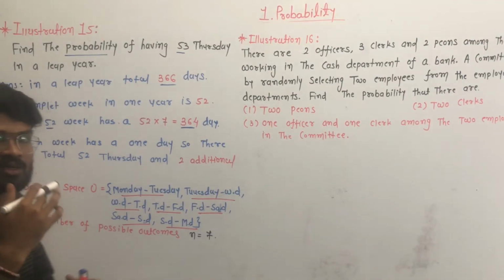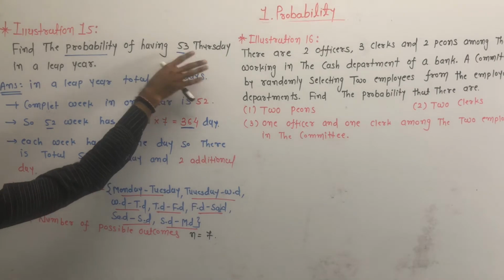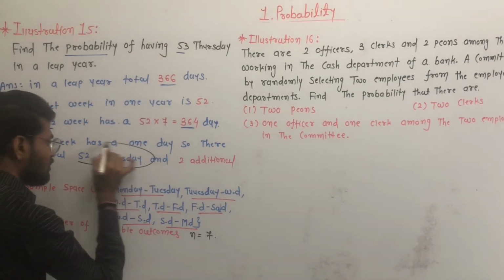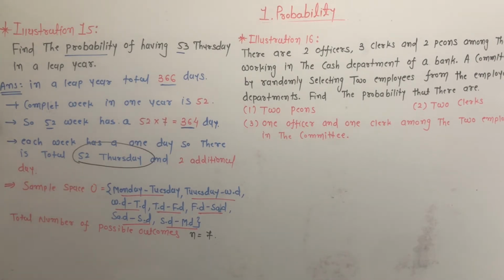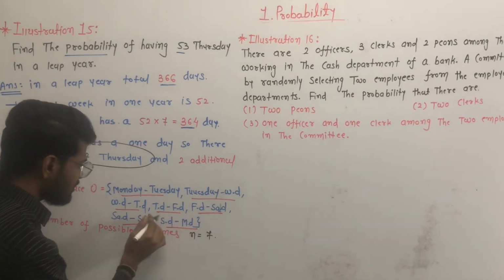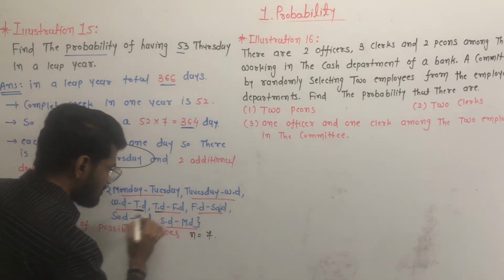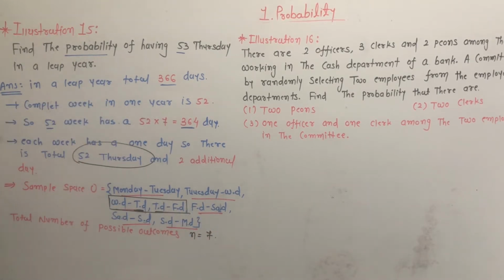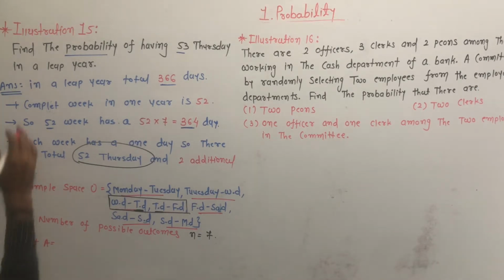Our event A is 53 Thursdays in a leap year.